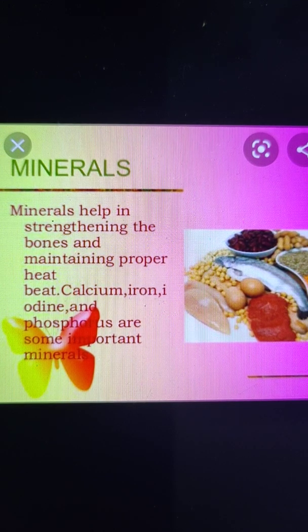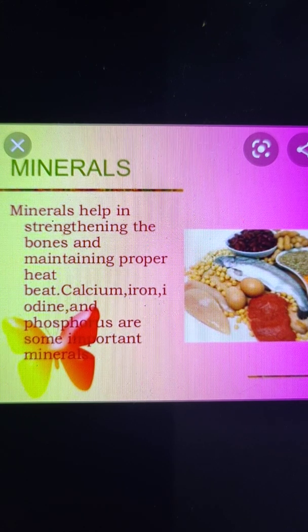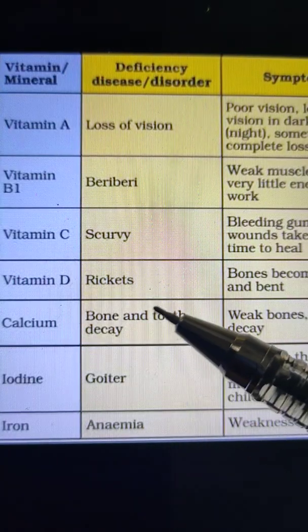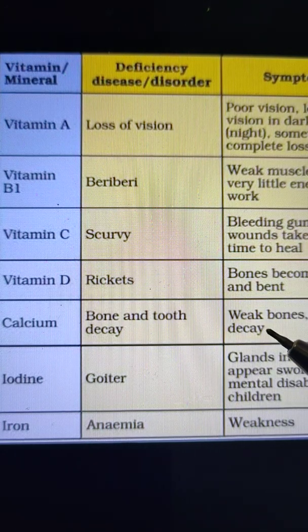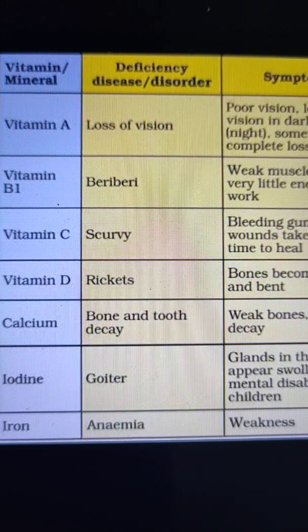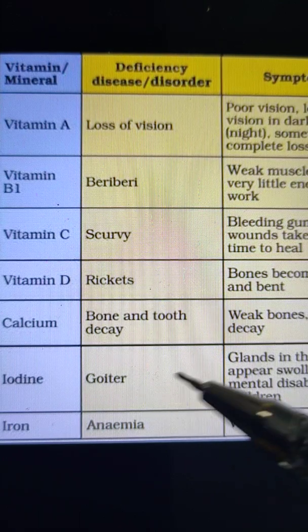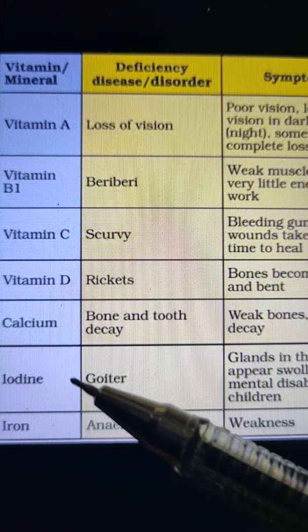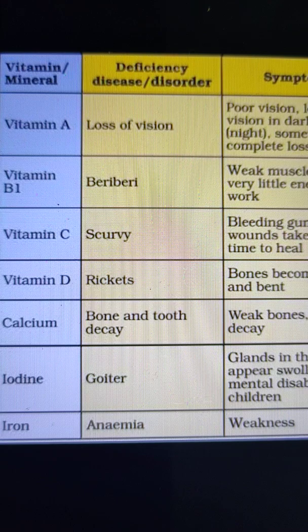Okay. So now let's discuss the deficiency diseases which are caused due to the deficiency of minerals. The first mineral is calcium. The deficiency disease is bone and tooth decay, and the symptoms are weak bones and tooth decay. Iodine is also a mineral. The deficiency disease is goiter, and the symptoms are that the glands in the neck appear swollen, and mental disability in children also. The next is iron. The deficiency disease is anemia, and the symptom is weakness.